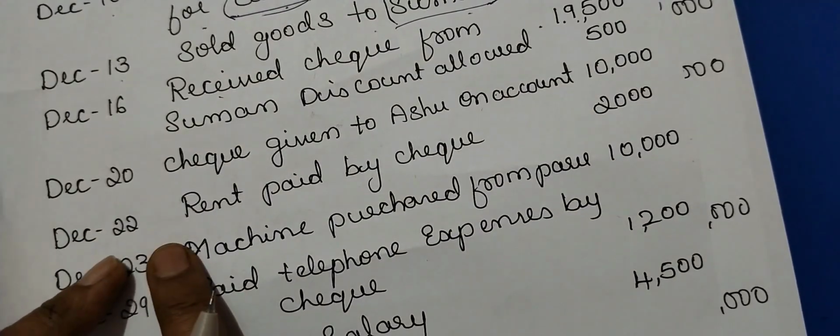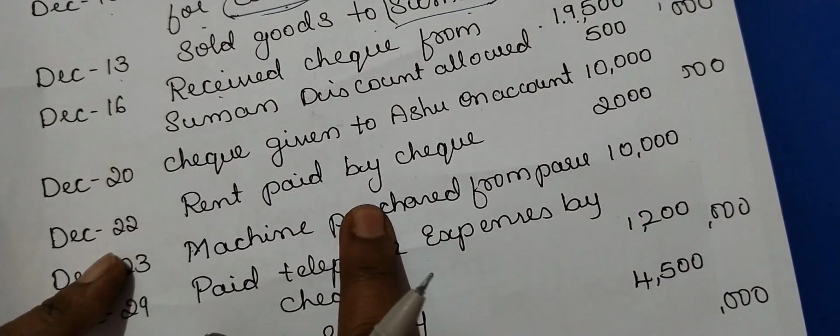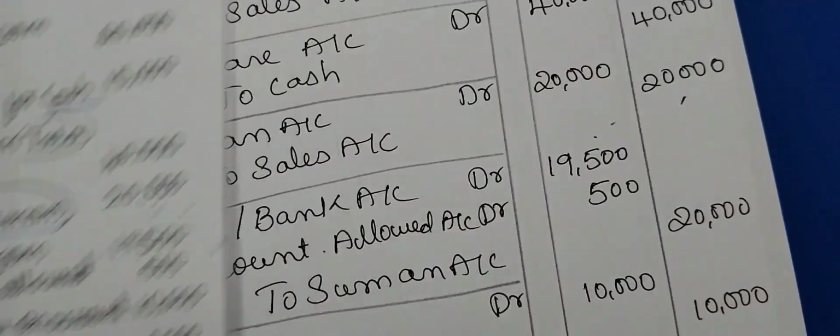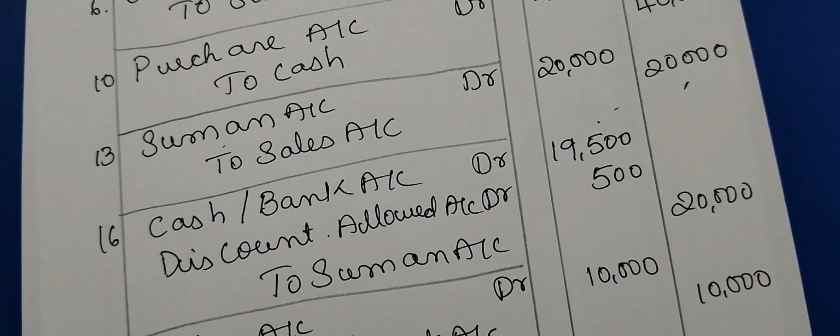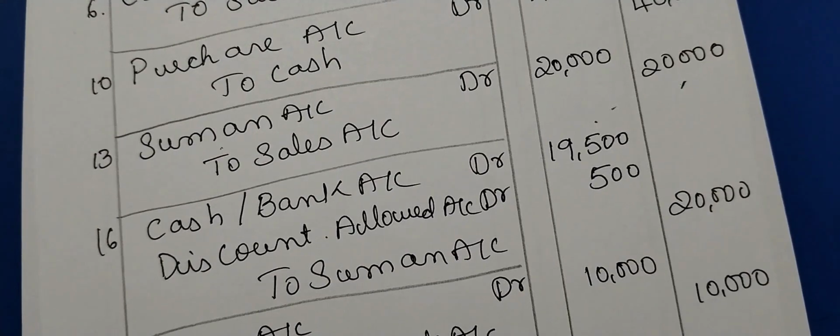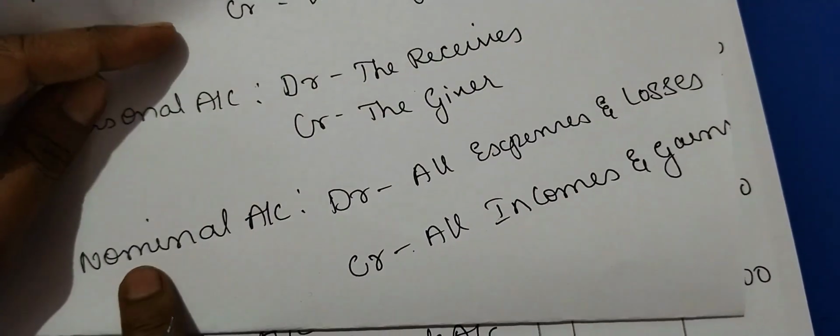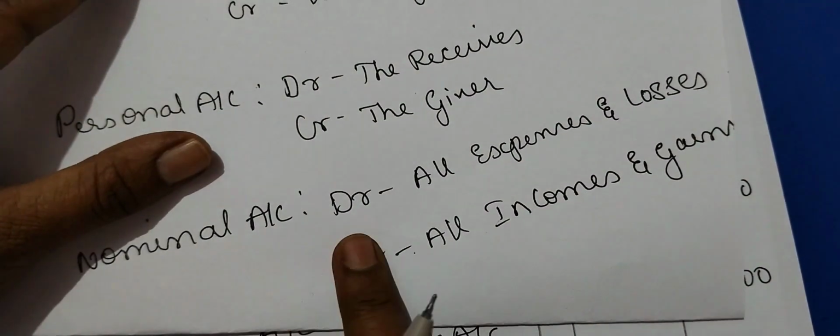Next transaction is on 22nd. Rent paid by check, 2,000. You paid a rent. Rent paid is an expense. Expenses come under which account? Nominal account. What is the rule of nominal? The rule of nominal account is debit all the expenses and losses, credit all incomes and gains.